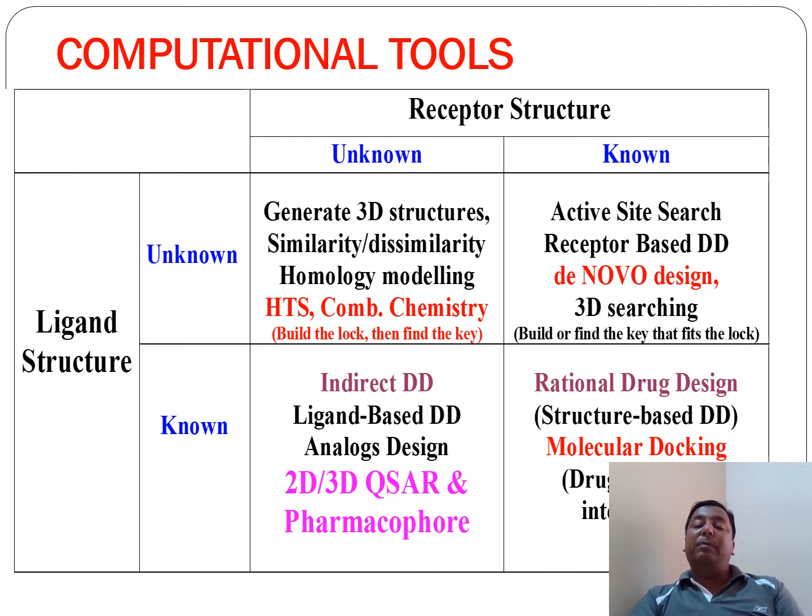So these are the approaches and methods to identify the targets based on different scenarios, where the ligand is known, the ligand is unknown, the receptor is known and the receptor is unknown.